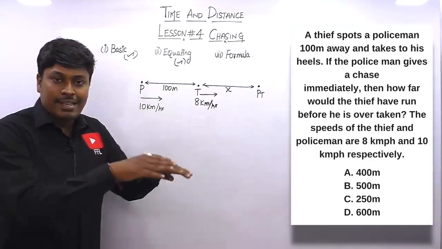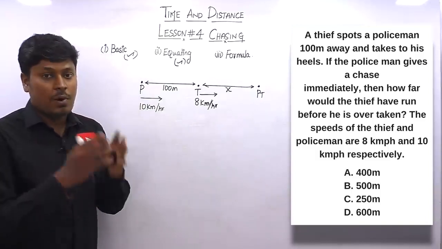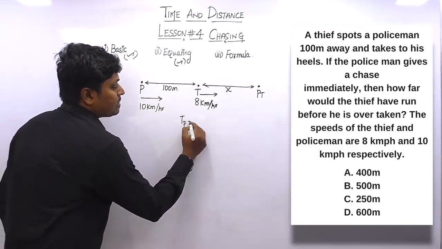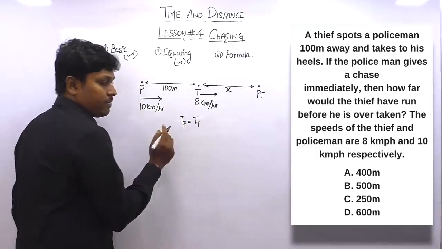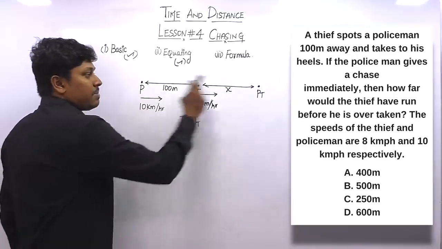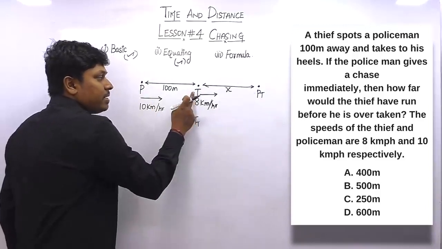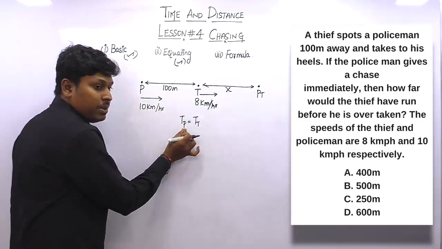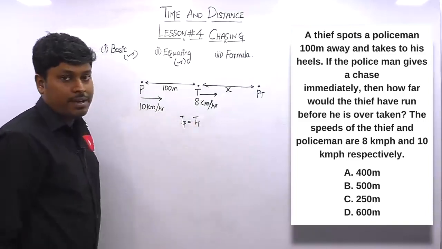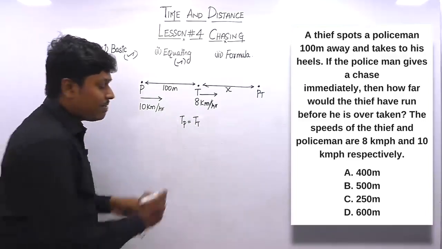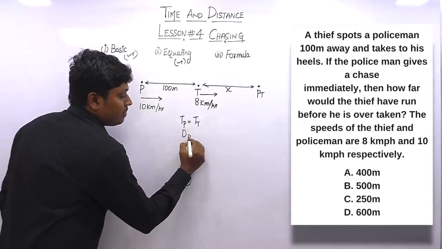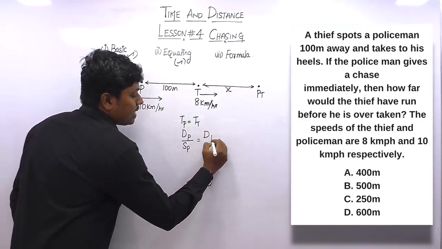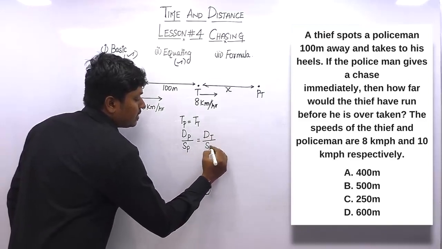Remember that if it is chasing or if it is catching, always we need to equate the time. So time taken by the policeman is equal to time taken by the thief. The time taken by the policeman to reach this point, and similarly the time taken by the thief to reach this point, will be the same. So we are equating time taken by policeman equal to time taken by thief. The formula of time will be distance divided by speed. So distance traveled by policeman divided by the speed of policeman is equal to distance traveled by the thief divided by speed of the thief.